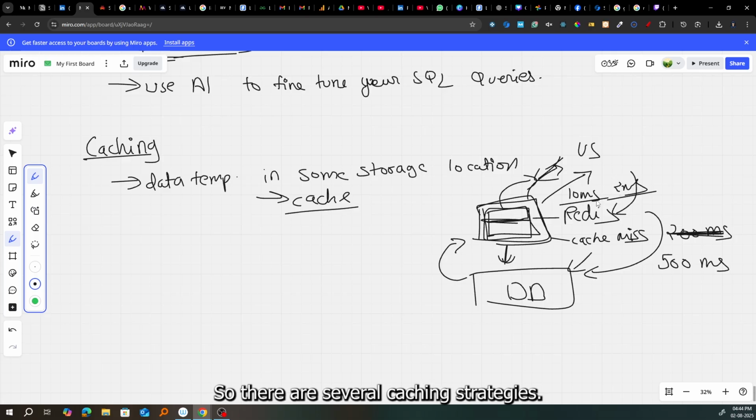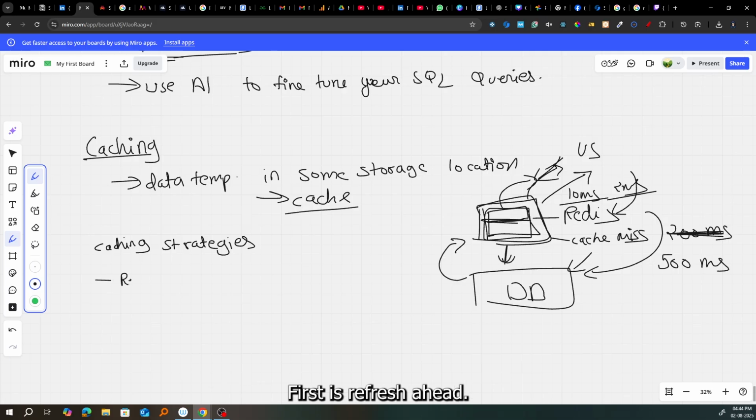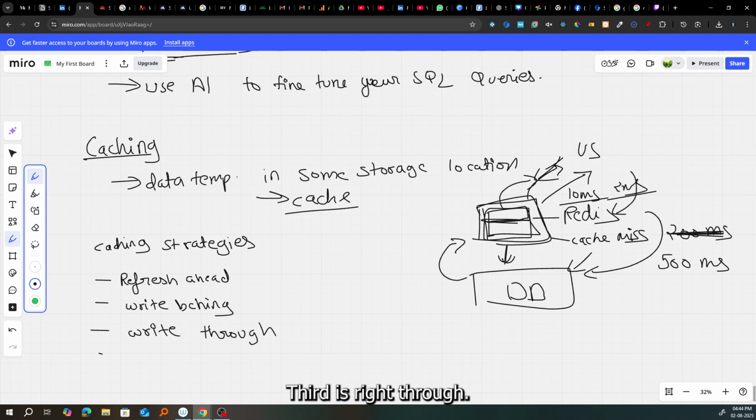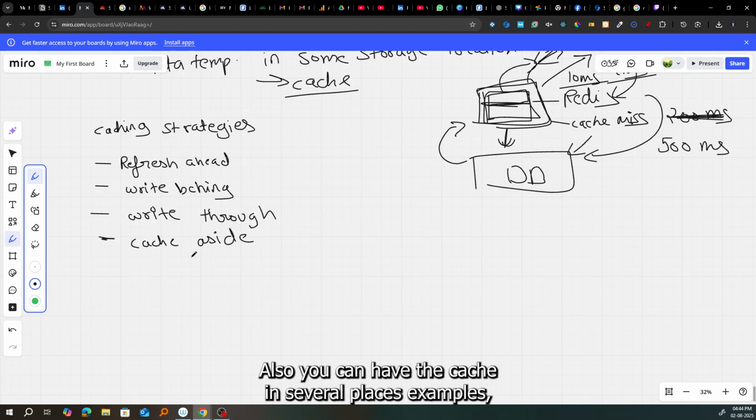So there are several caching strategies. First is refresh ahead. Second is write behind. Third is write through. Fourth is cache aside. Okay, that's all. Also, you can have the cache in several places.